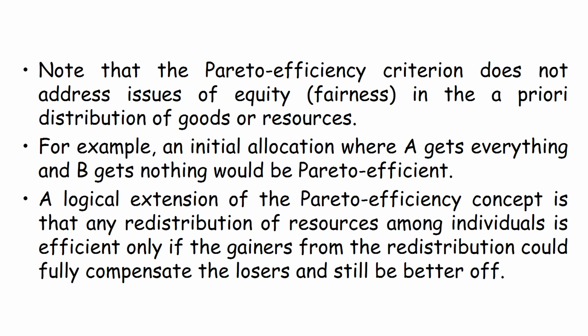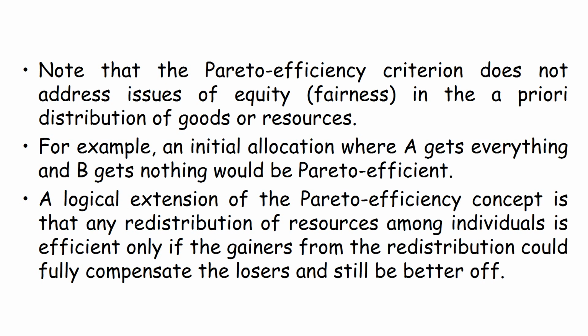Now if initially A gets everything and B gets nothing, then that will also be considered to be Pareto efficient, because if we try to increase the quantities consumed for B, A will be worse off. Even though the initial situation is that A is getting everything and B is getting nothing, it is still the equilibrium situation of the economy.